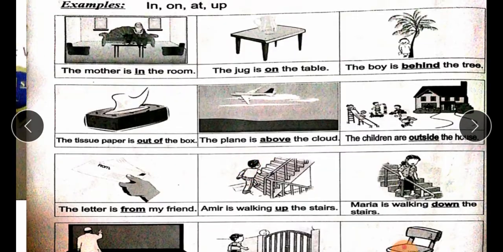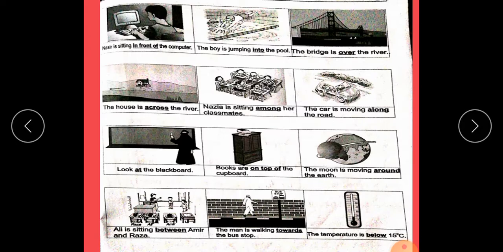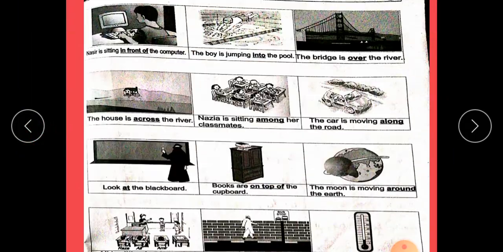From these sentences, we come to the conclusion that prepositions are the words like in, on, at, up, which show the position of noun, which show location and direction. Nasir is sitting in front of the computer. In front is preposition. The boy is jumping into the pool. These are compound prepositions. In front, into.